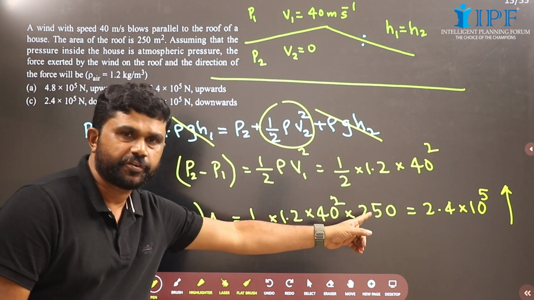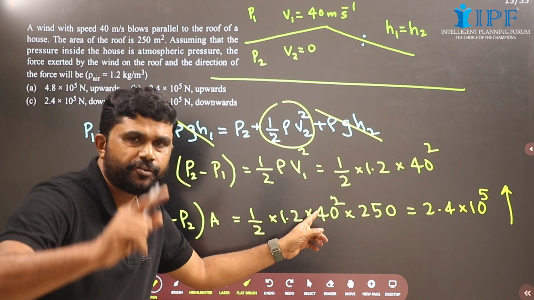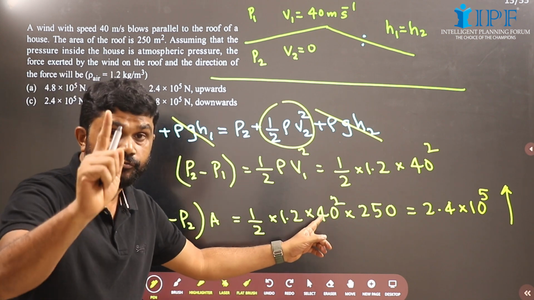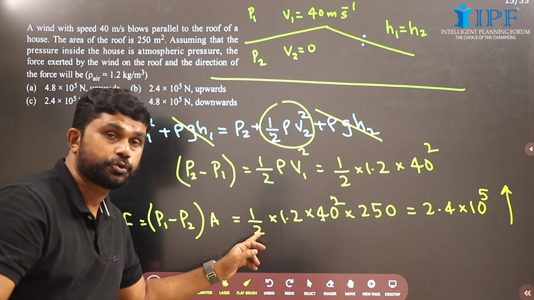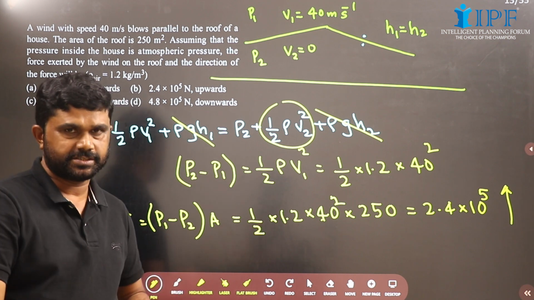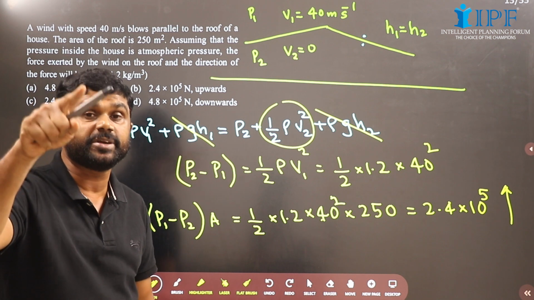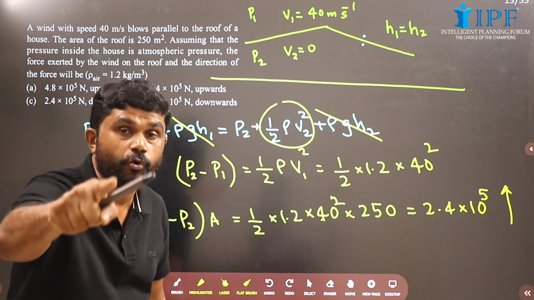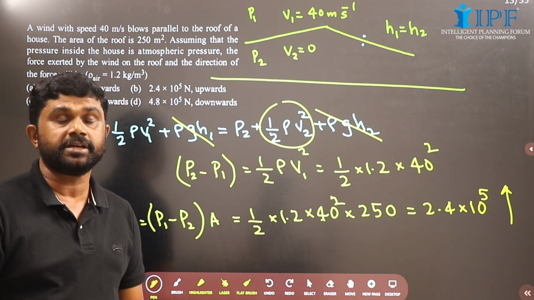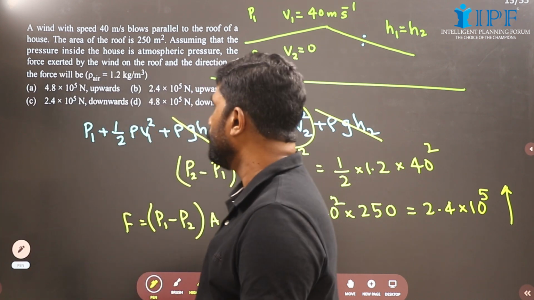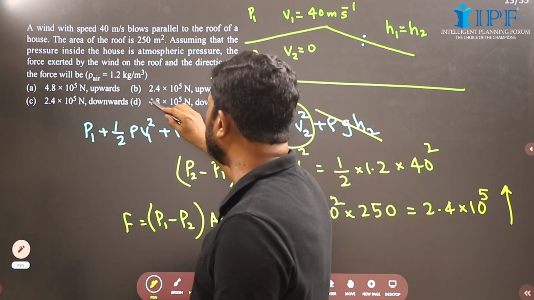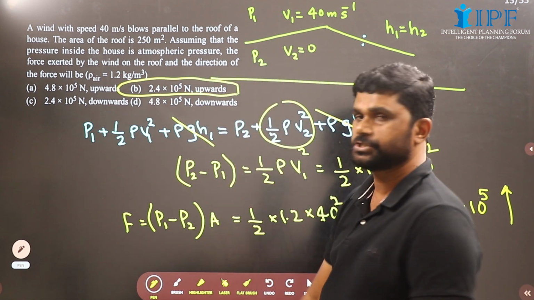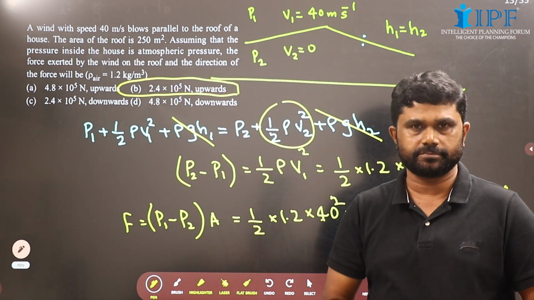Now we have this 250 and take 4 from here. 4 into 250 will give you thousand. What remains here? 400. This 1.2 by 2 will give you 0.6, and 0.6 into 400 will be 240. 240 into 1000 will be 2.4 into 10 raised to 5 Newton, and that will be acting upwards. Option B is the correct choice.